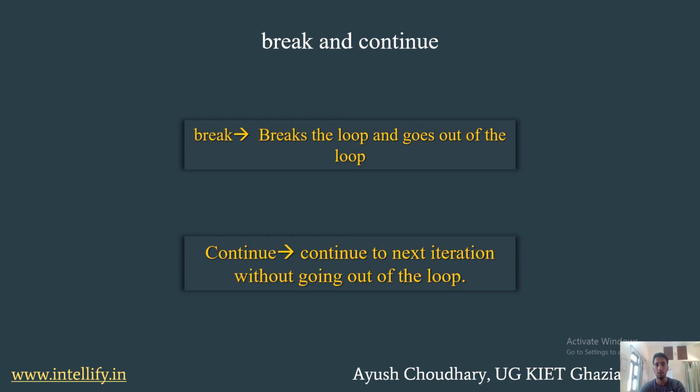And what does continue do? If you have 10 statements inside the for loop and you put continue somewhere in between, all the statements after the continue statement will not be executed for that particular iteration, and it goes to the next iteration of the for or while loop, and starts executing the loop again. So break completely breaks the loop, but continue does not break the loop; it goes to the next iteration, leaving all the statements after it. This is the main difference between break and continue.